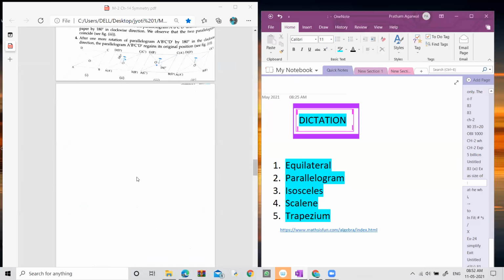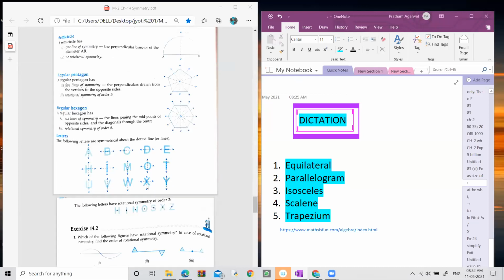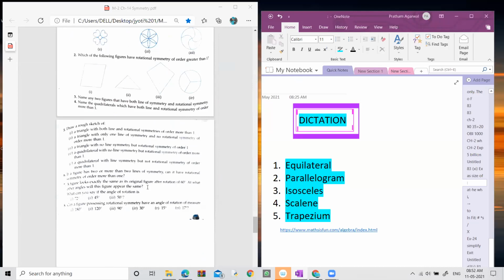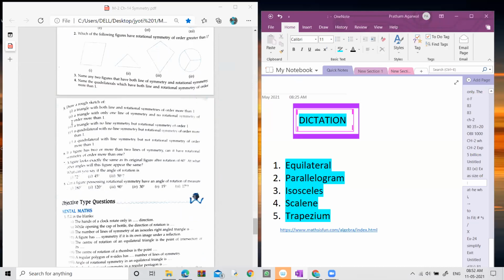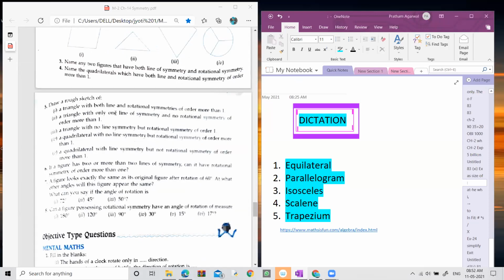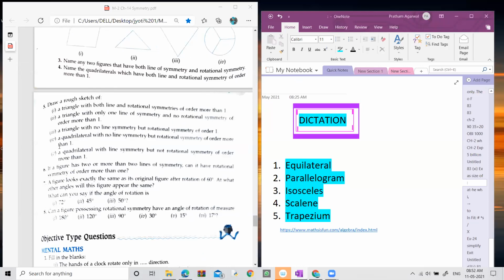So yesterday we were doing the exercise 14.2, question number 5. I've explained you till question number 3. Now let's come to the fourth part of question number 5.